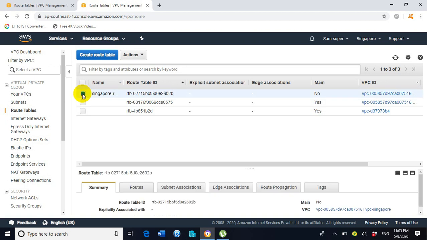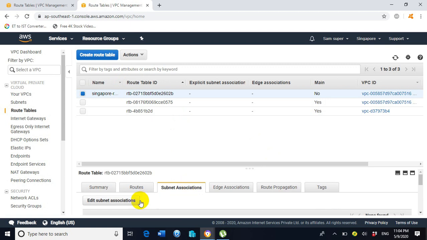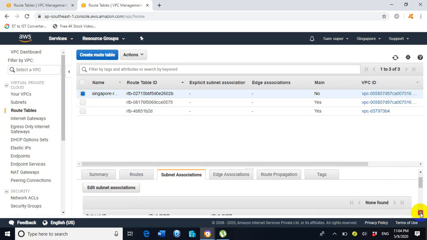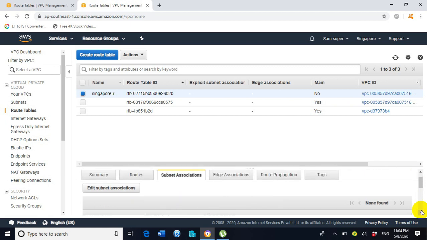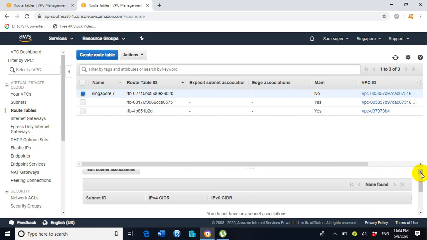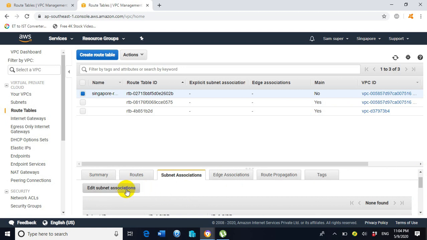Now the further task we need to perform is to associate the Singapore route table with the subnet. For that purpose, click on subnet association, and here you can see there is no association of the subnet. So click on edit subnet associations.